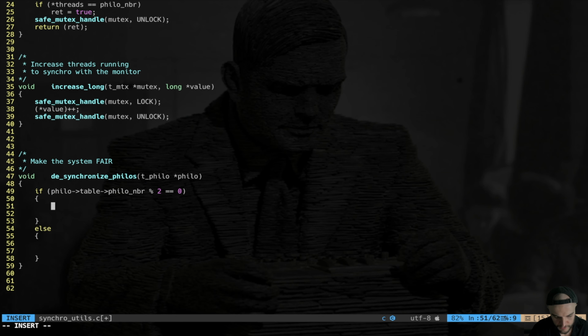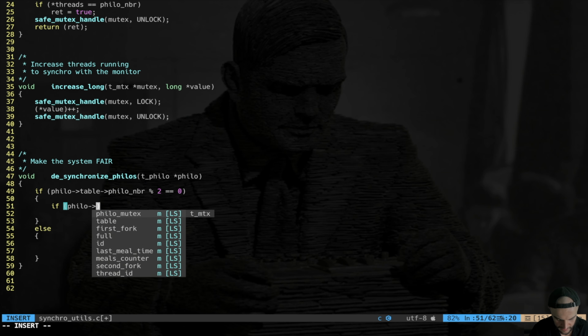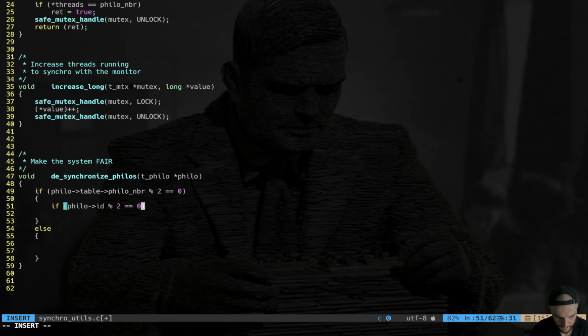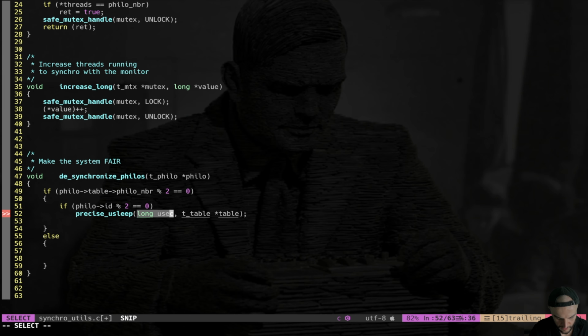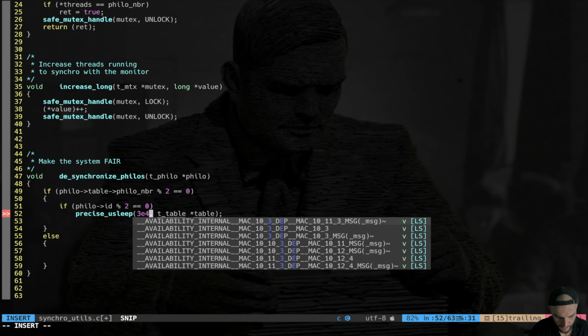What you want to do is make a philosopher sleep if philo id modulo 2 is equal to 0. We're going to make them sleep for, let's say, 30 milliseconds. 30 milliseconds because it's half the minimum time that we can give to the system, which is 60 milliseconds. So it's going to be 3e4 table.